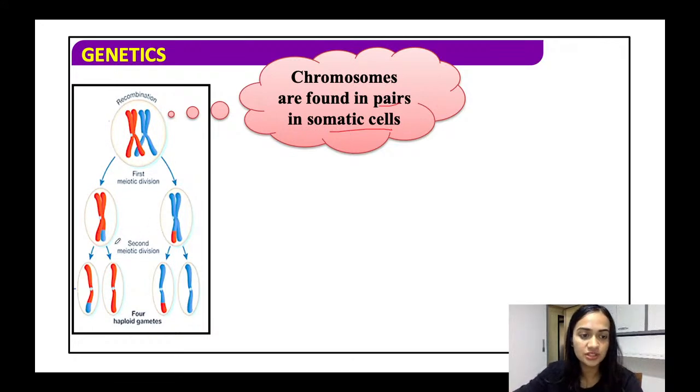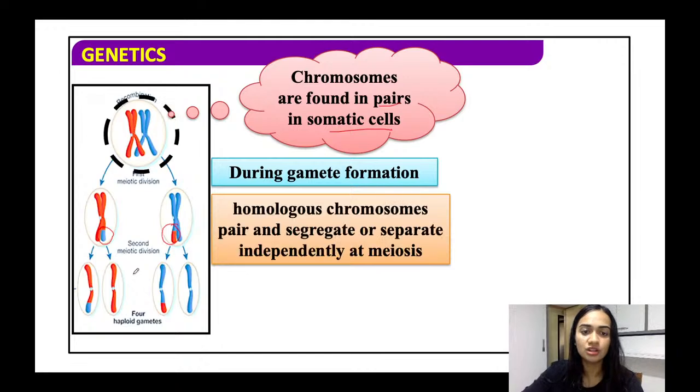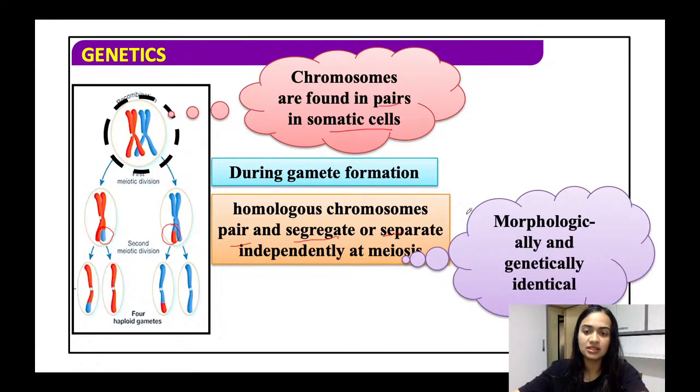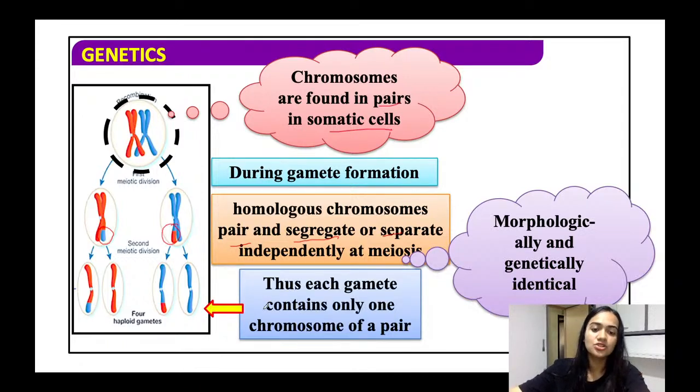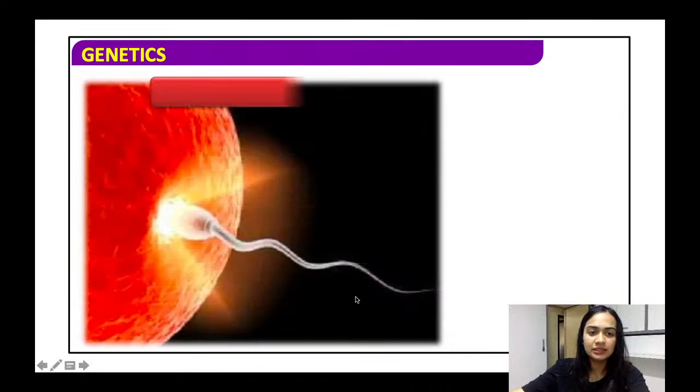So it undergoes first meiotic division, and you can see here it has fused into one another. And again four haploid cells are formed, and so this is how the homologous chromosome pair then segregates or separates independently at meiosis, all right. And morphologically and genetically they are identical. So thus each gamete will contain only one chromosome of each pair. I hope this is clear.